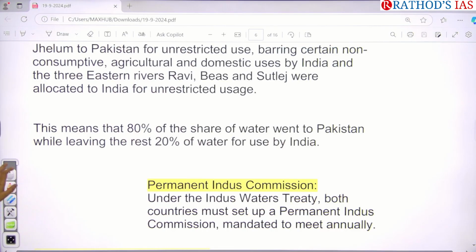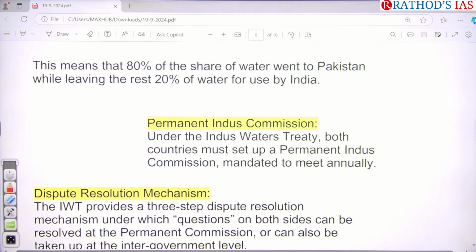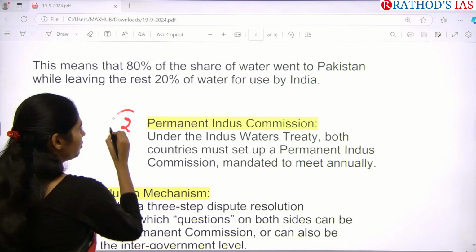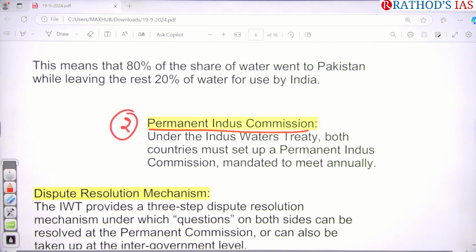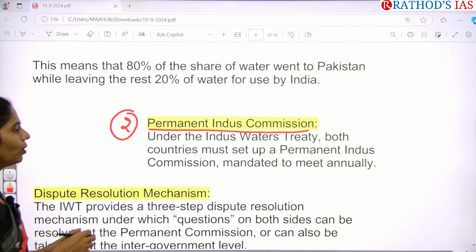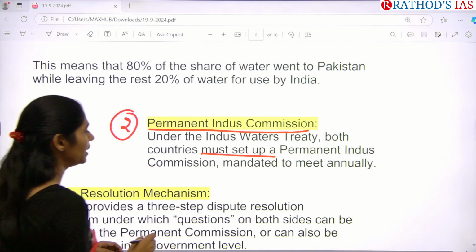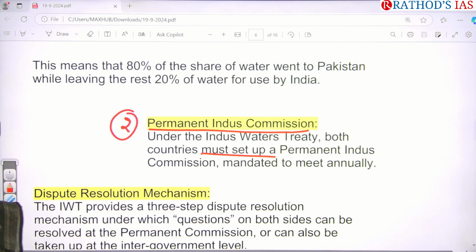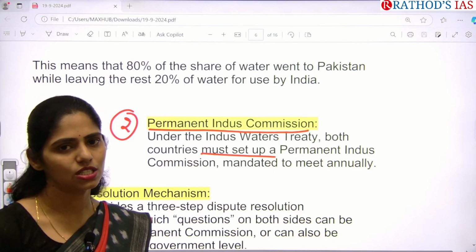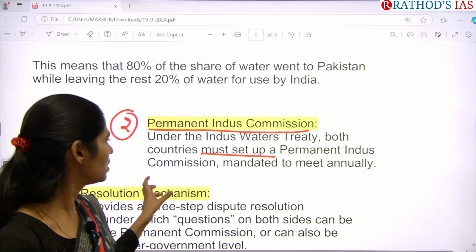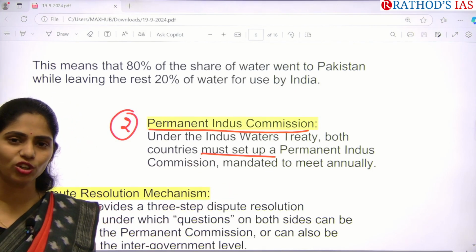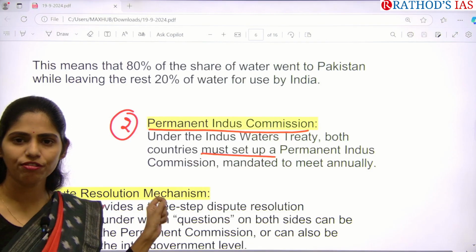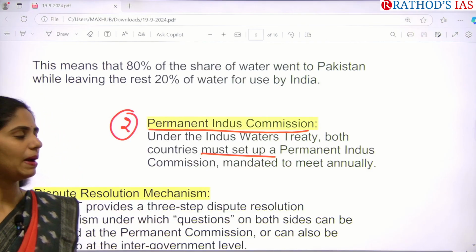Under this Indus Water Treaty, the second important provision is the establishment of a Permanent Indus Commission. Both countries must set up this Permanent Indus Commission and have to meet annually, but this is neglected. Because the Permanent Indus Commission has had no meeting from 2023 onwards, India took this step of freezing negotiation between India and Pakistan.